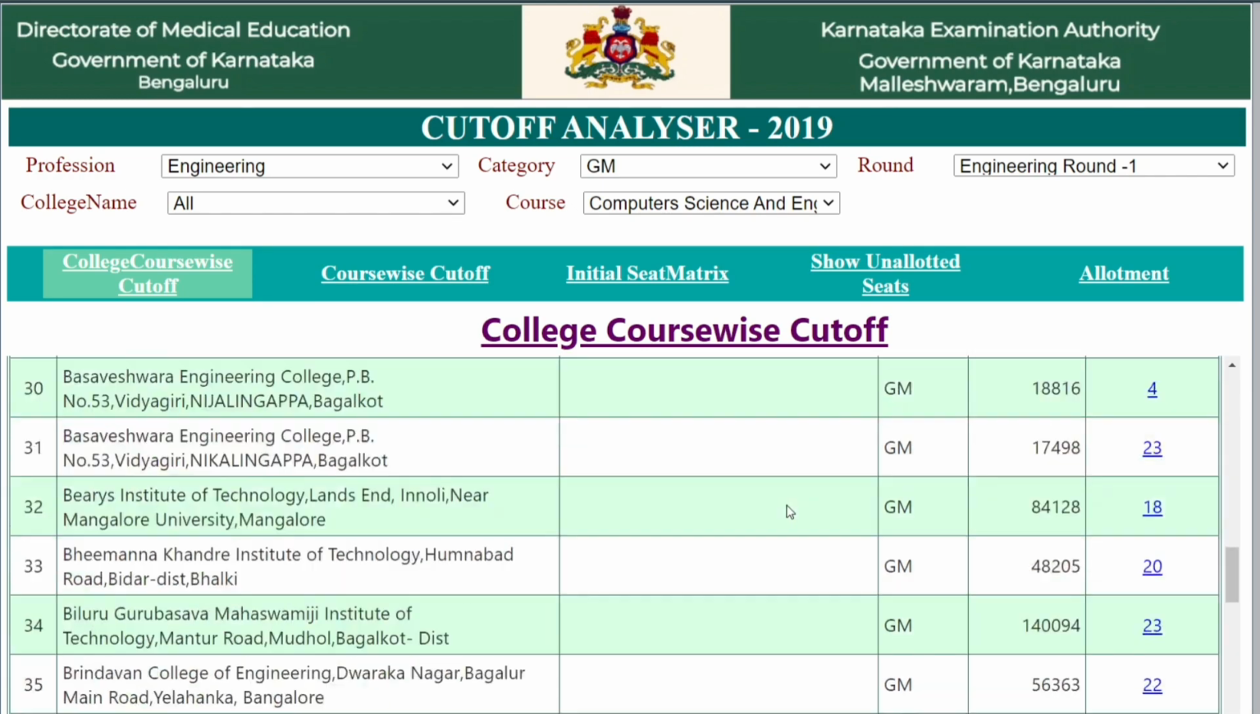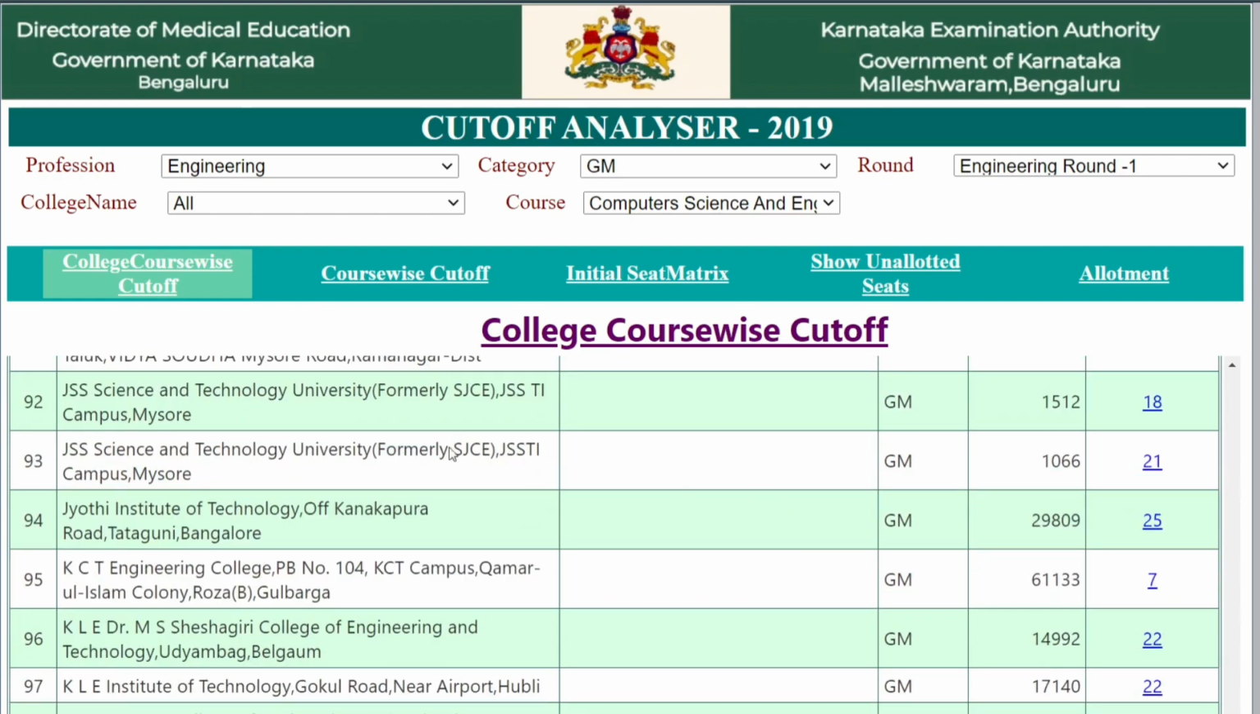So next we come to any other college. Yeah, JSS Science and Technology. It's in Mysore. So they have two portals actually. One is government aided and another is unaided. So in the unaided one, it's 1,512. Actually, fees will be a bit higher in unaided courses, and in aided 1,066. It's for engineering round 1.